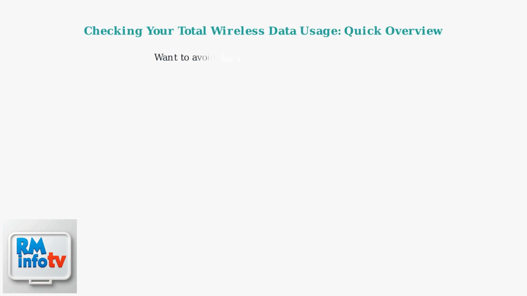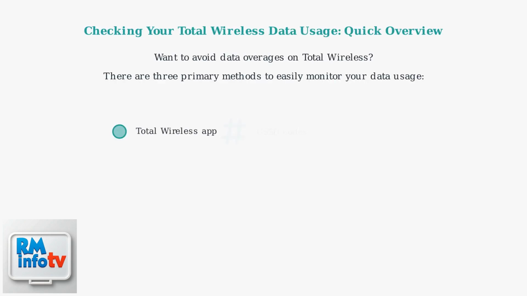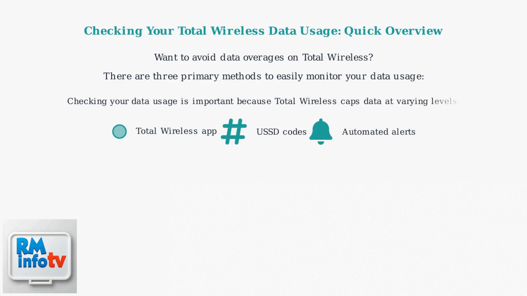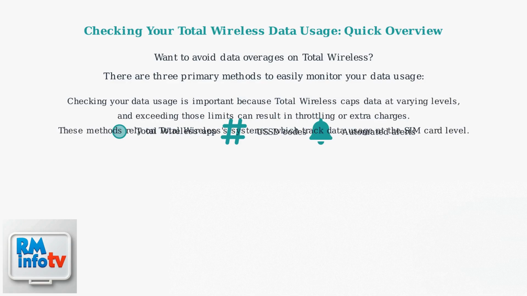Want to avoid data overages on Total Wireless? There are three primary methods to easily monitor your data usage: the Total Wireless app, USSD codes, and automated alerts. Checking your data usage is important because Total Wireless caps data at varying levels, and exceeding those limits can result in throttling or extra charges.